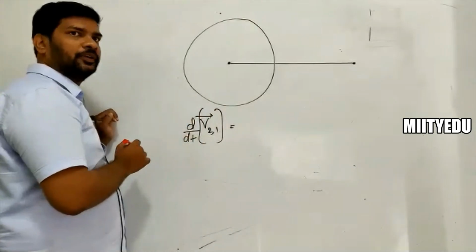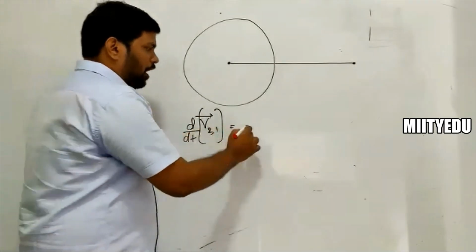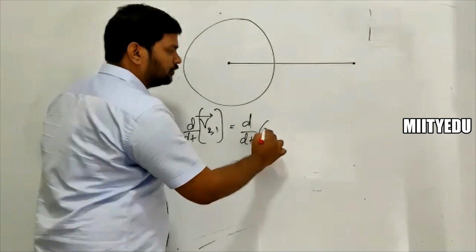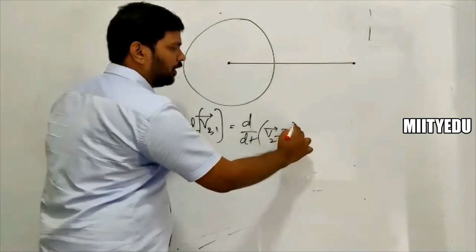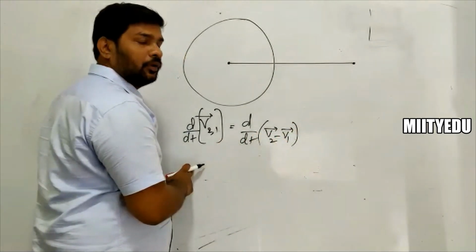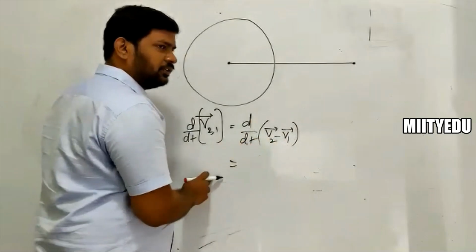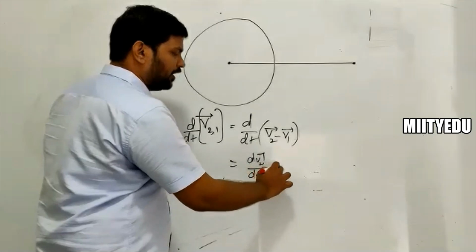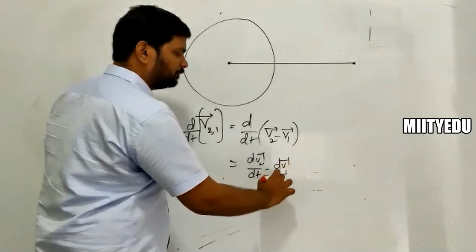Please understand this point. I have velocity of 2 with respect to 1 as v2 bar minus v1 bar. Now if I differentiate this, then I'm going to get dv2 bar by dt minus dv1 bar by dt.